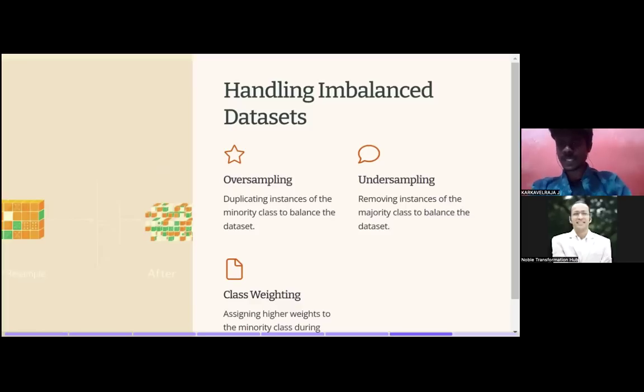We can do vice versa, right? We are having 70 images of dog, 30 images of cat. During oversampling, we have increased the minority class, that is 30 to 70, the cats. Now, undersampling means we have 70 images of dog and 30 images of cat, right? We just remove the remaining things. That is, let's have 30 images of dog and 30 images of cat. Now also the class is balanced, right? In this way we can do.